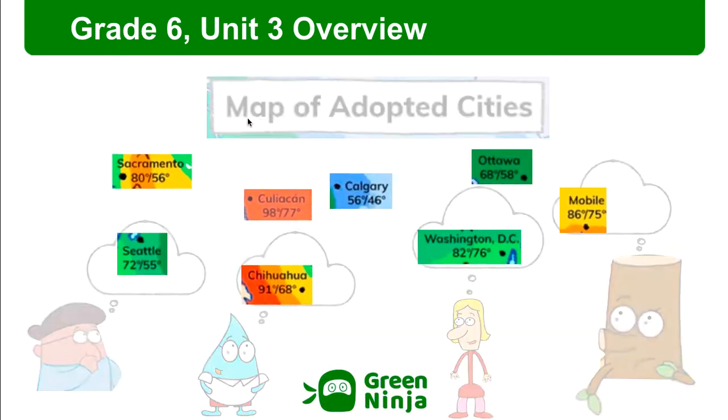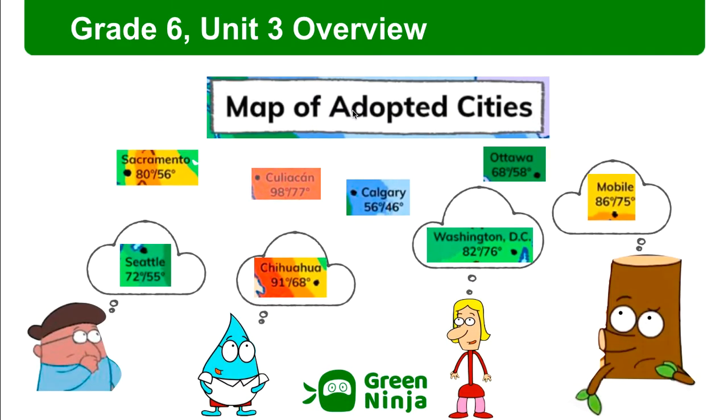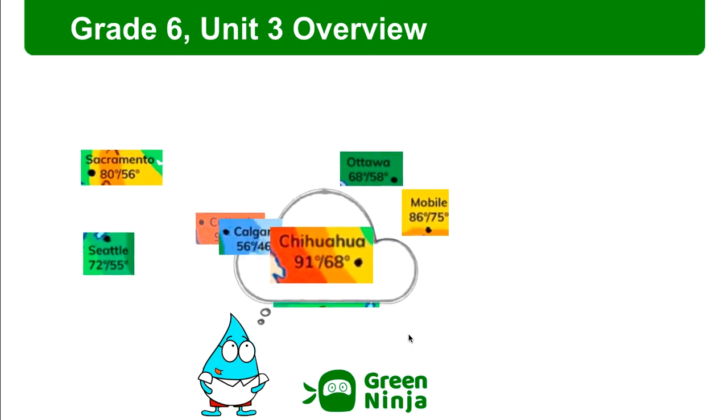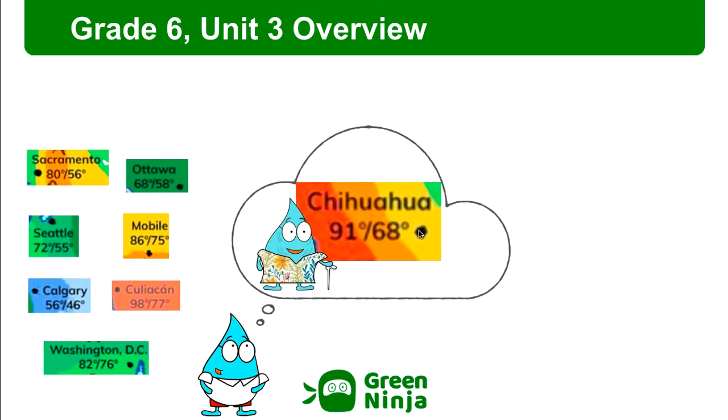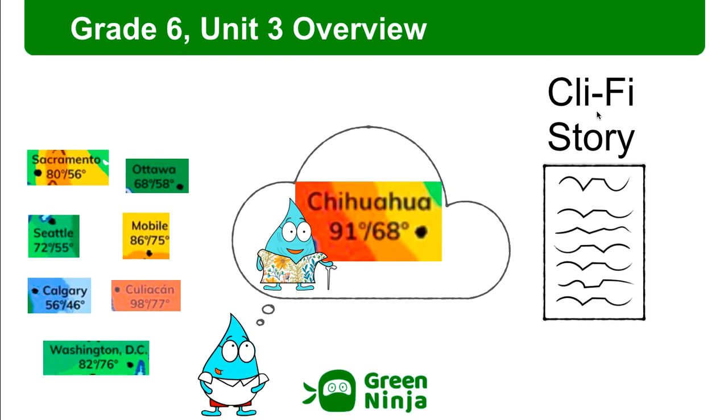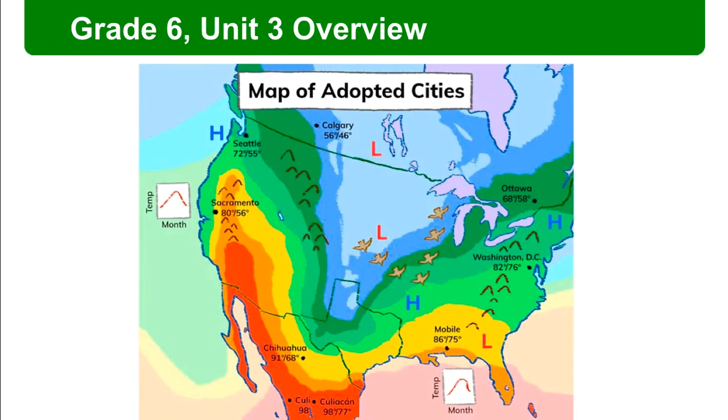The roadmap also highlights the key activity that we're going to be checking in with throughout the unit, tracking the weather in cities that we adopt. The idea is that each student should adopt a city where they have a personal connection. Then in the culminating experience, they'll write a climate fiction, or cli-fi, story set in that city. Let's look at how we build up that experience.